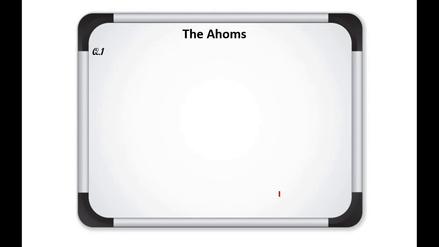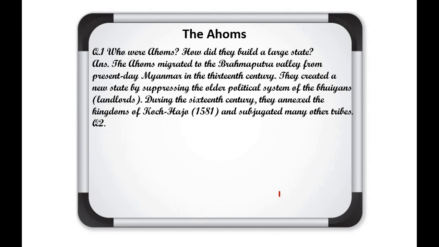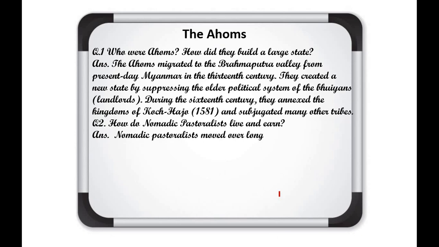Okay students, now we will discuss the homework solutions, the questions and answers which were given. First: who were the Ahoms? How did they build a large state? The Ahom migrated to the Brahmaputra valley from present-day Myanmar in the 13th century. They created a new state by suppressing the older political system of the Bhuyans. During the 16th century, they annexed the kingdom of Chutiya and subjugated many other tribes.